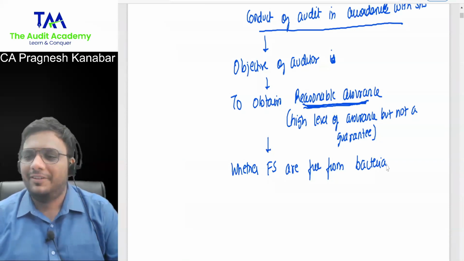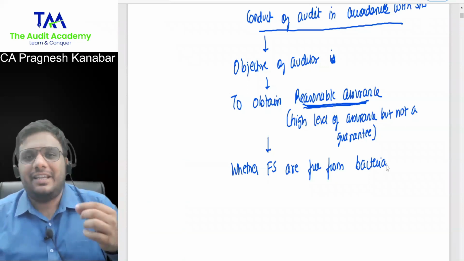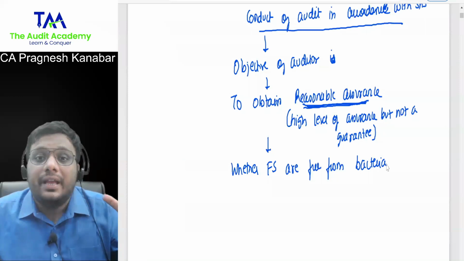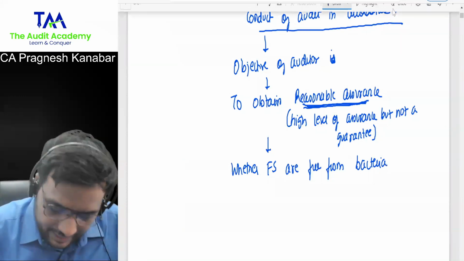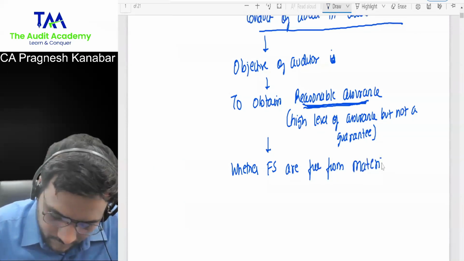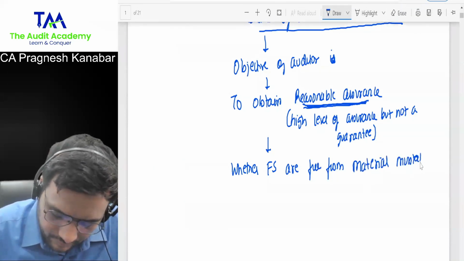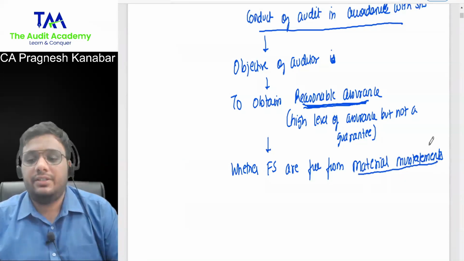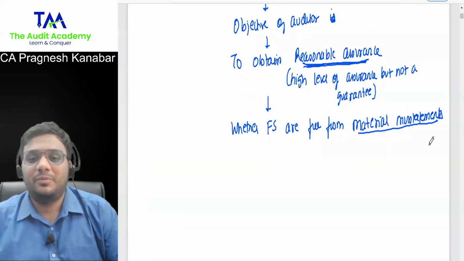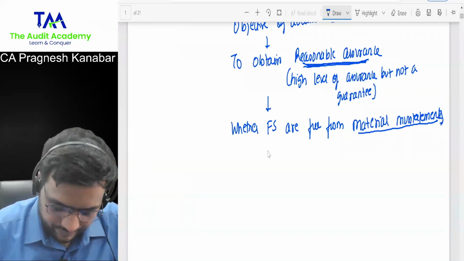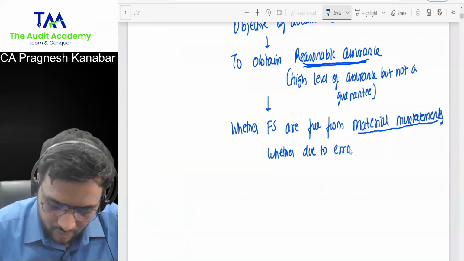So obviously, in financial statements, there would always be some errors here and there. But we are worried that there should not be a big error or fraud. So whether financial statements are free from material misstatements, whether due to error or fraud.